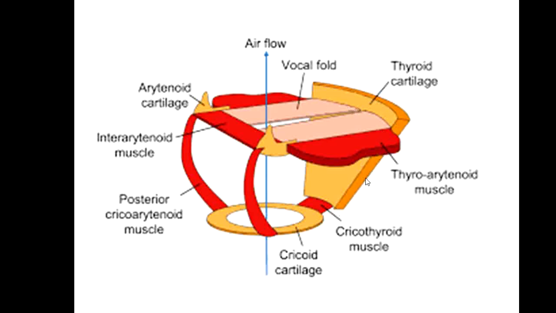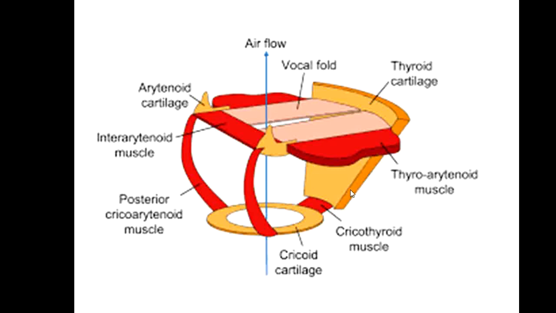That is the largest cartilage. The majority of the larynx is made up of cartilages. So the largest cartilage in the voice box is the thyroid cartilage, which is on the frontal side.